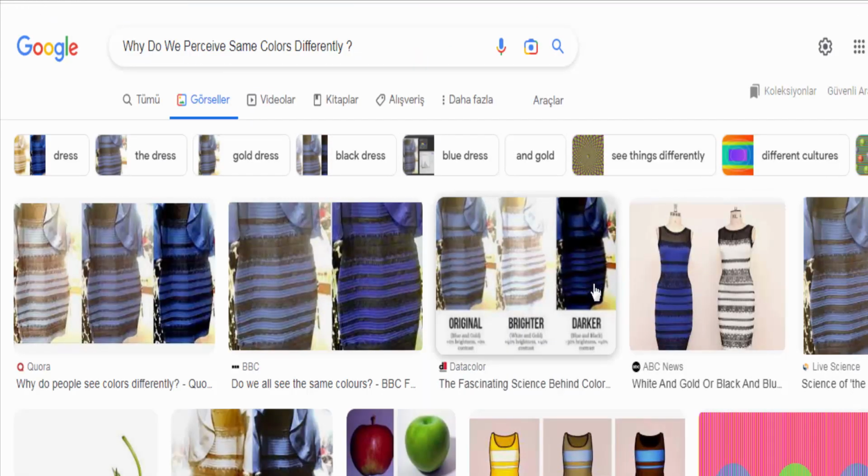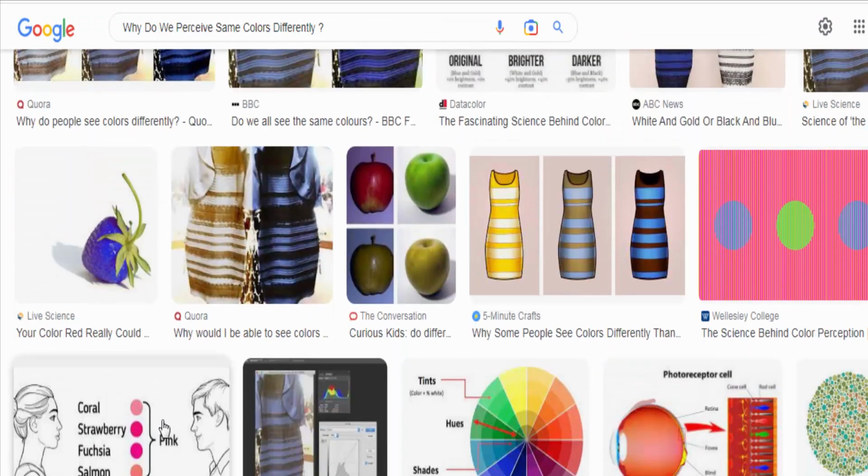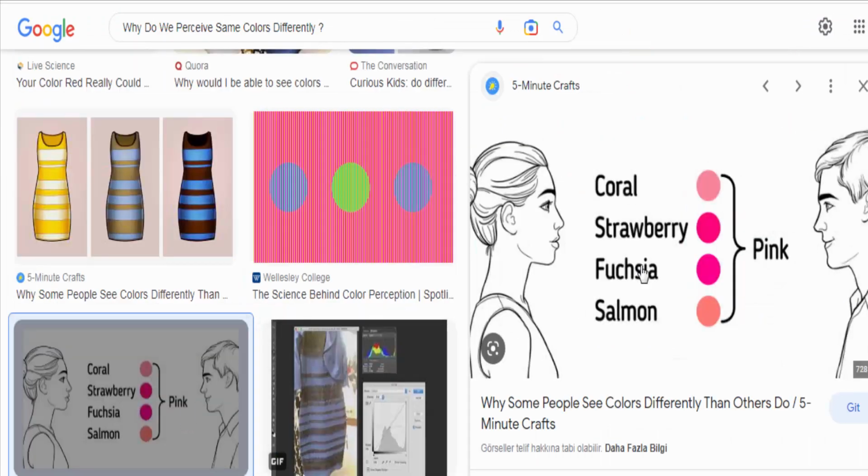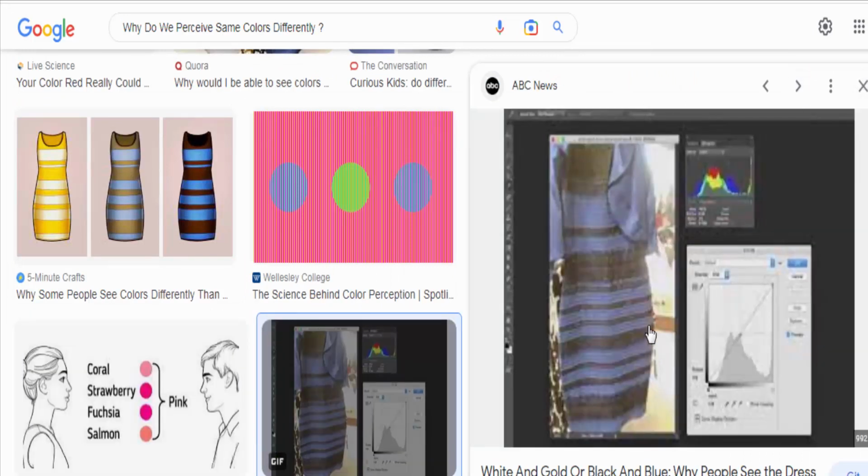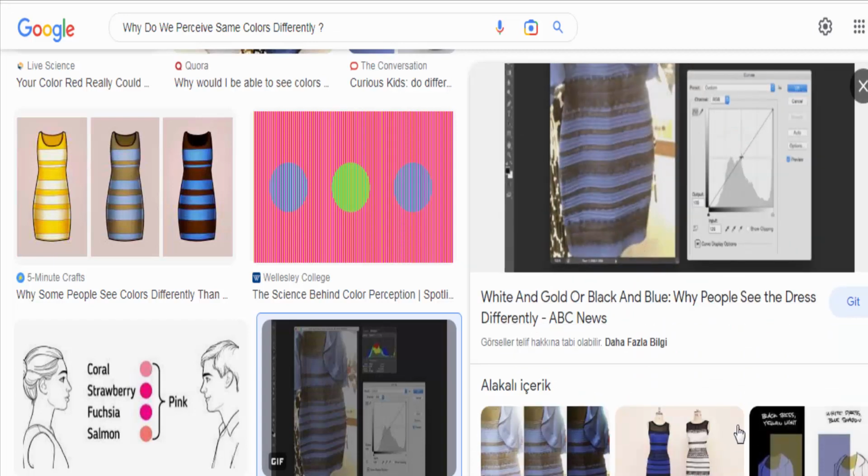Variations in the number, sensitivity, or functioning of these cones can affect color perception. For example, some individuals may have a condition called color blindness, where one or more types of cones are absent or not functioning properly, leading to a reduced ability to distinguish certain colors.